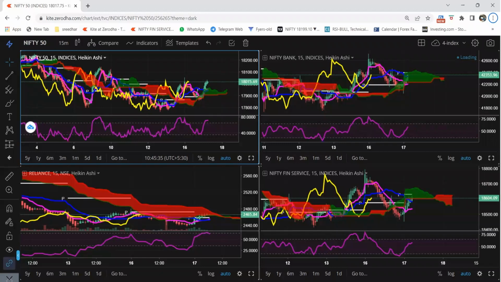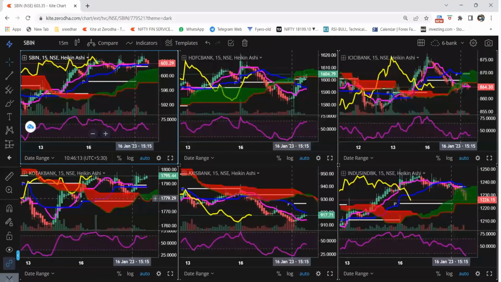To trade in any particular thing, between 9:15 and 9:45 you should not trade. Only after 9:45, once the market adjusts, we decide whether to go long or not. To trade in our market, we use Nifty 50, Nifty Bank, Reliance, and the Nifty finance sector, which is a typical indication of whether our market is strong or not. There is no relation between all four of them. All work independently, but we take a tentative value of how it is going to perform.